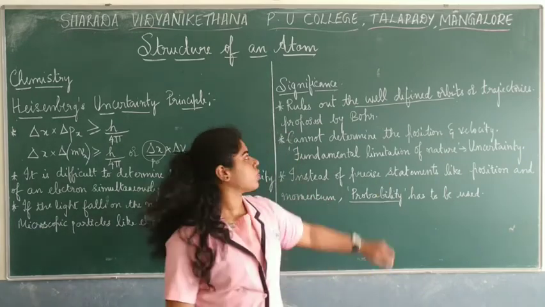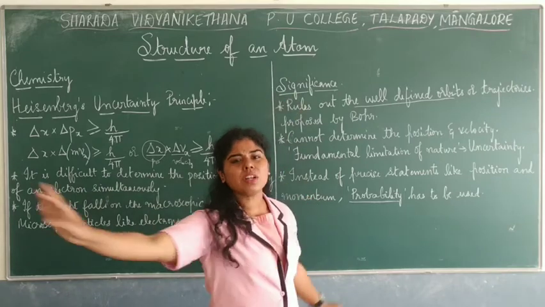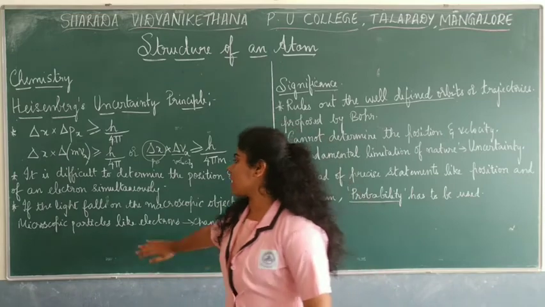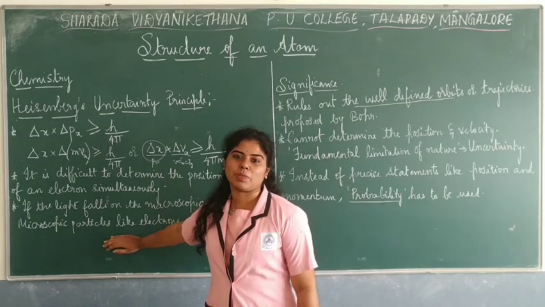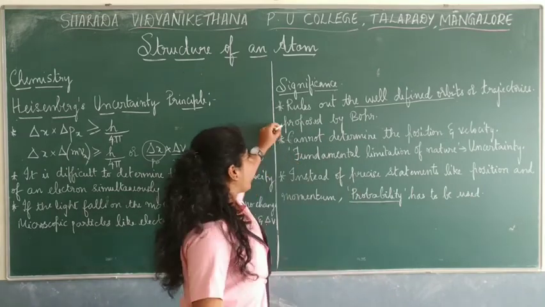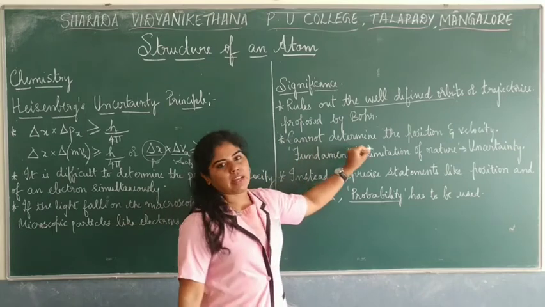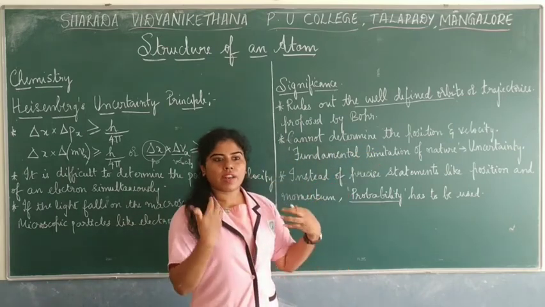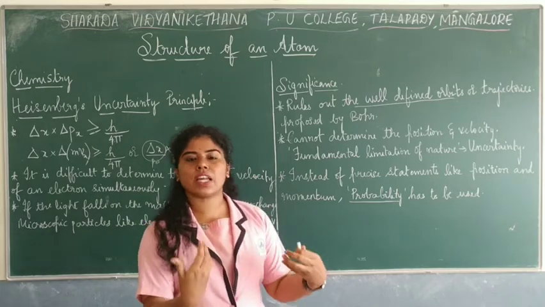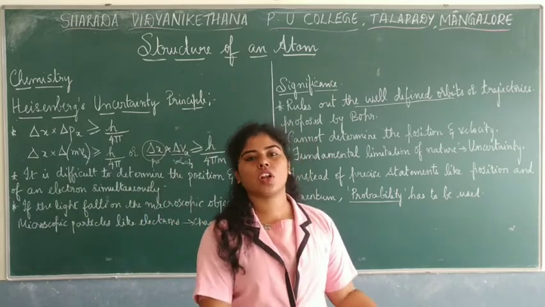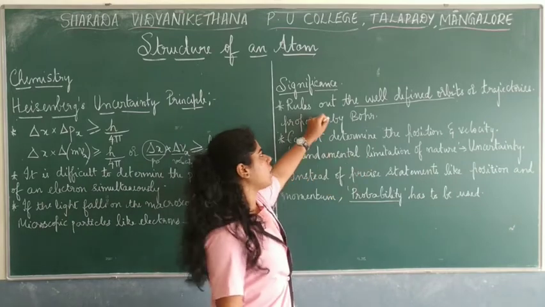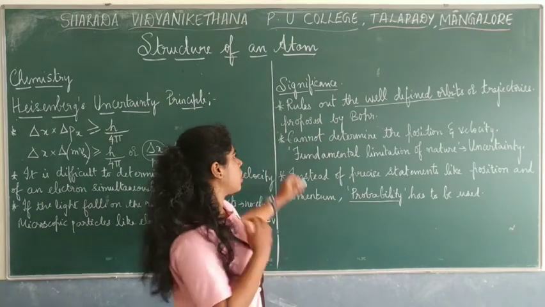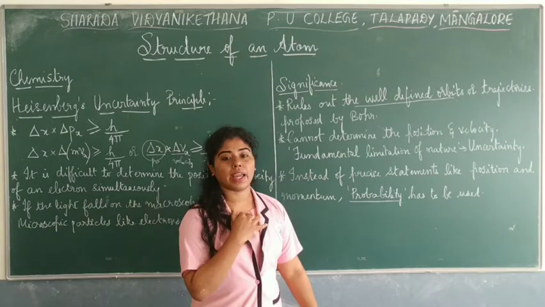So this was his question. Hence, it totally ruled out Bohr's model of an atom just because he gave this uncertainty principle. Interesting, right? So we cannot determine. That is what he says: if it is moving, or when we talk about circular motion, if the electron's position or velocity is not known, how can we give well-defined orbits or the motion of electrons? That's what was told by him.